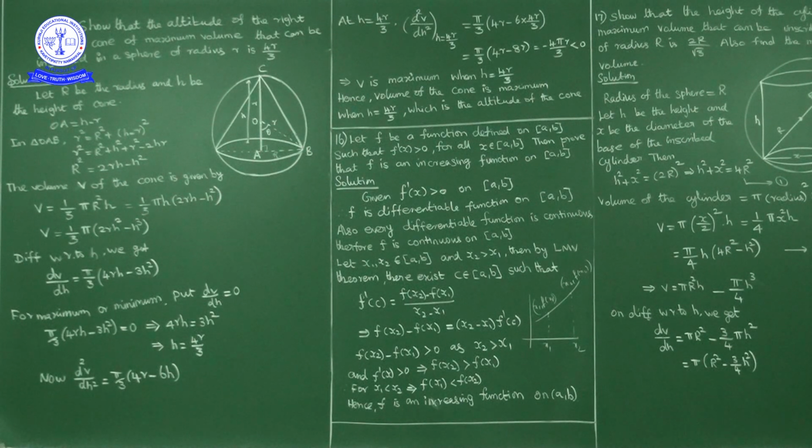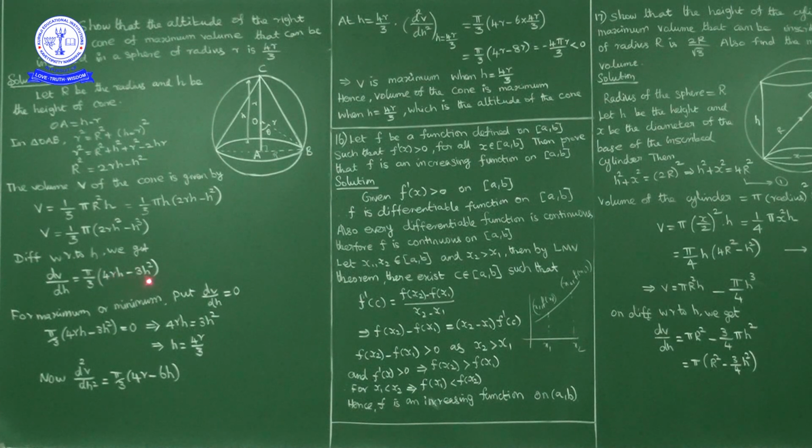My cone's altitude h and base radius R are the changing quantities. So here we wrote everything in terms of h. So differentiate with respect to h. First of all, pi by 3 into, if you multiply h inside, 2rh square minus h cube. Now differentiate with respect to h. So dV by dh equals pi by 3, with 2r constant. The derivative of h square with respect to h is 2h, so 2h into 2r, nothing but 4rh, minus the derivative of h cube, which is 3h square.